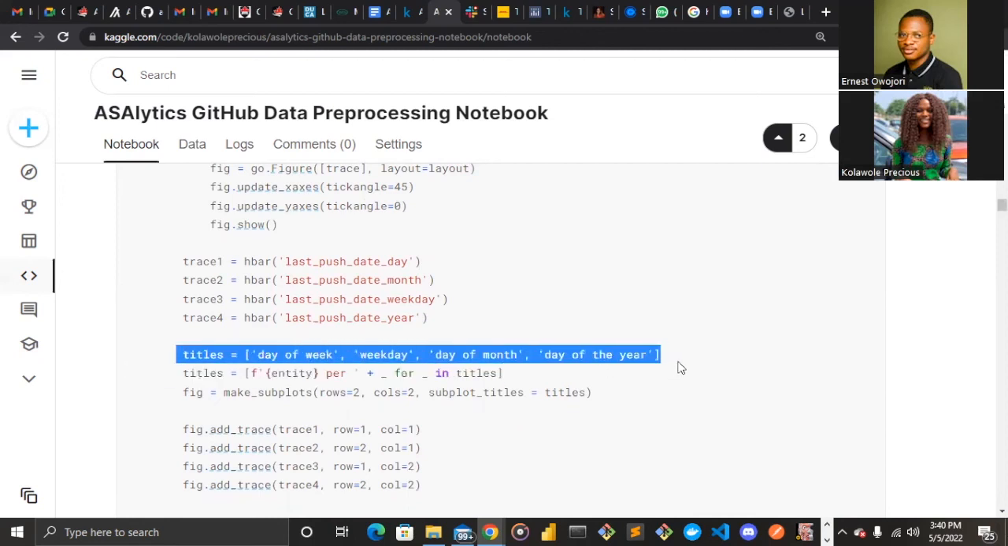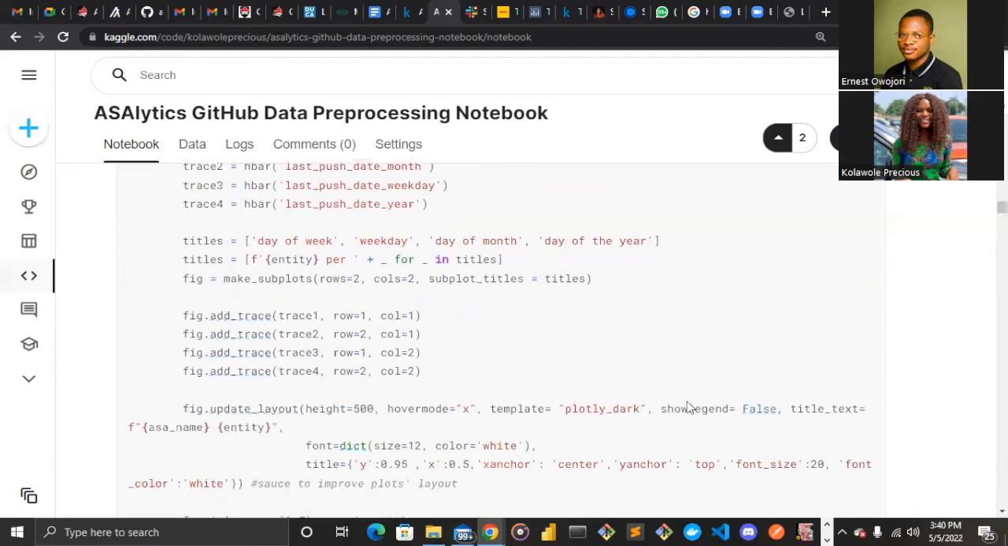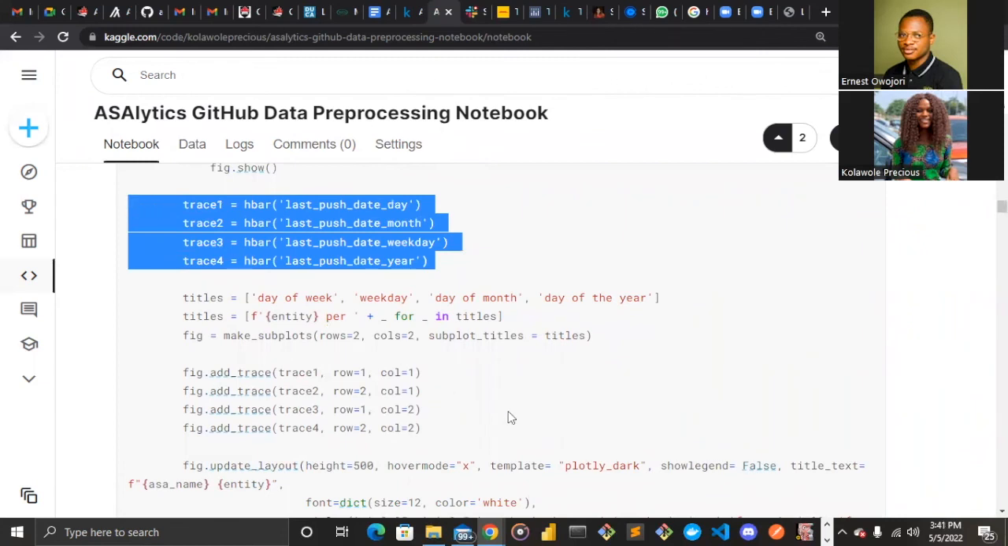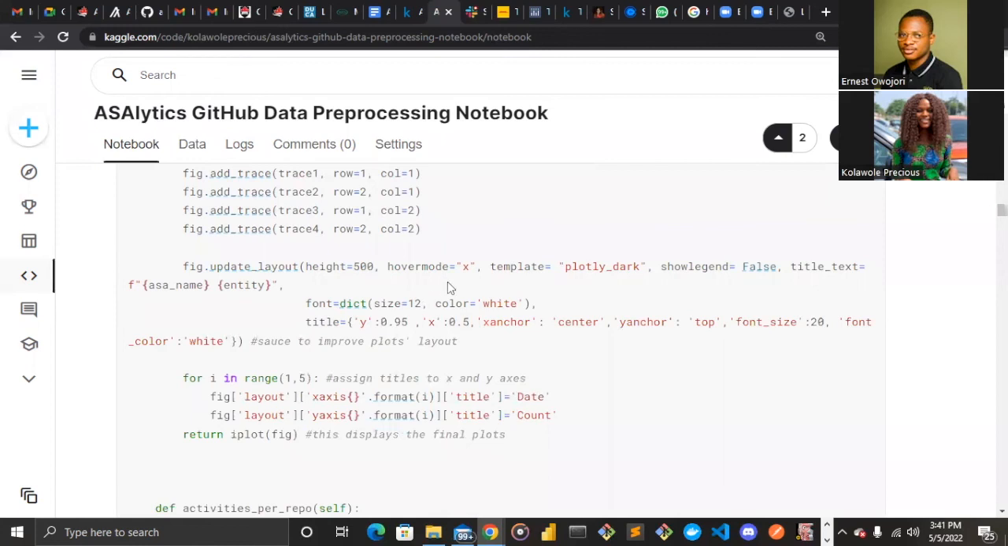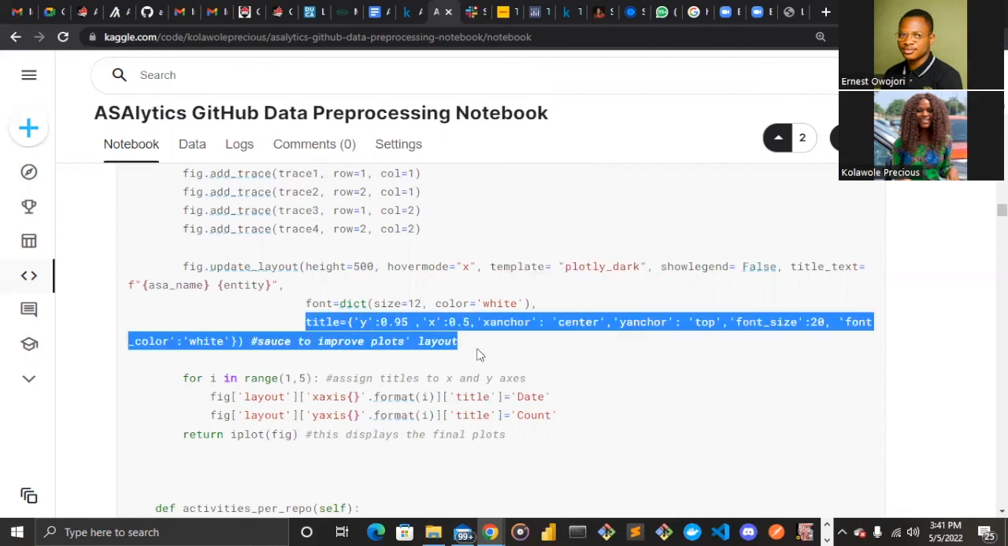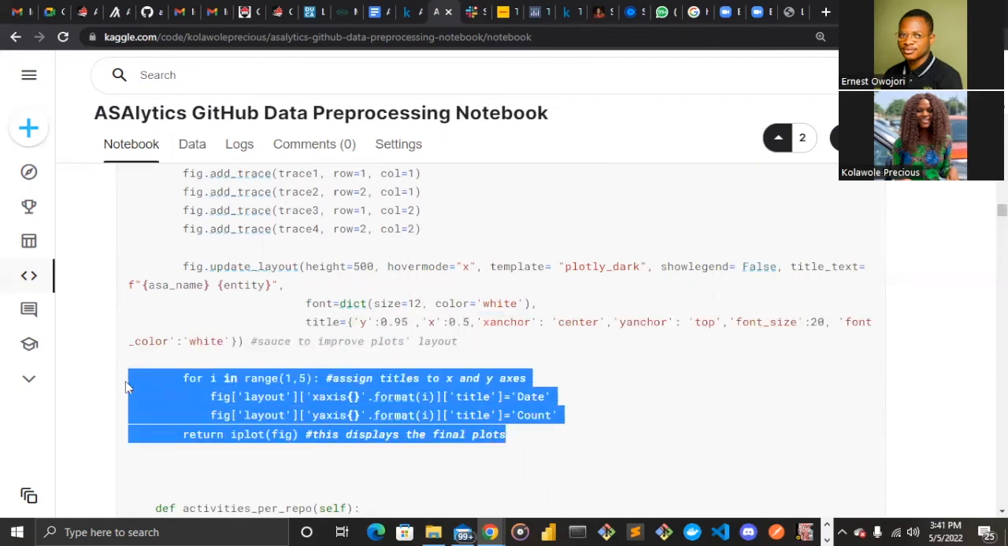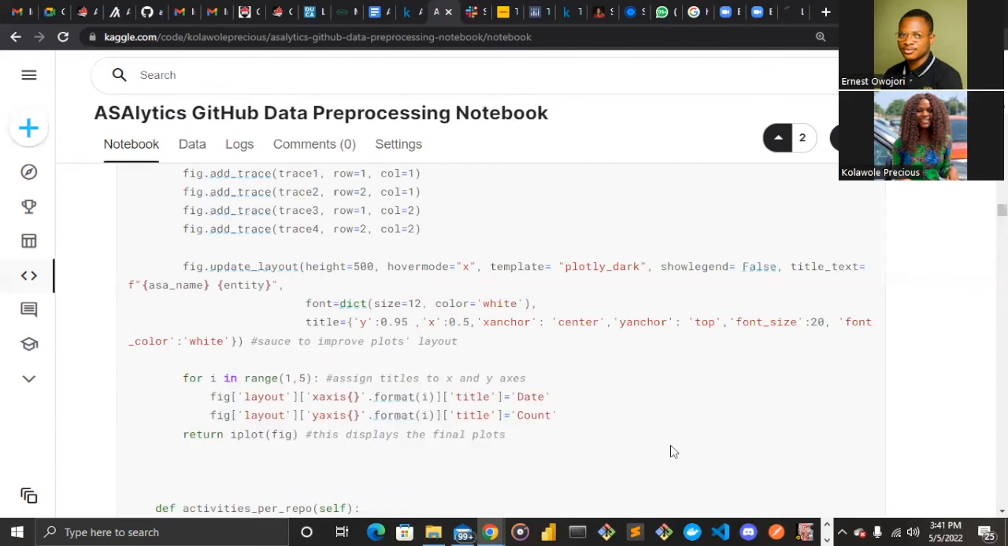Then we set the title. That is, irrespective of whatever is being visualized on the particular day of that entity, the particular title of that entity is displayed. Then we created a subplot of about 2 rows and 2 columns, since we are visualizing for just 4 different traces, for just 4 different date components. So we move on, we set the layout, hover mode, and then we set our template to dark just for this analysis, and then we set our main title to be at the center. Then we specify the date, which is supposed to be on the x-axis, and then the count, which is supposed to be on the y-axis title.